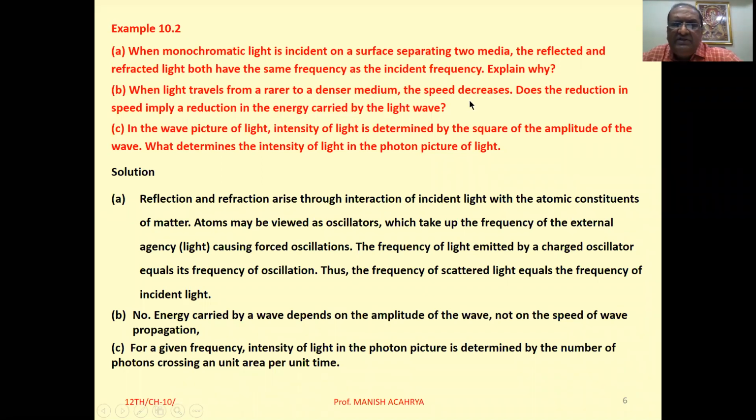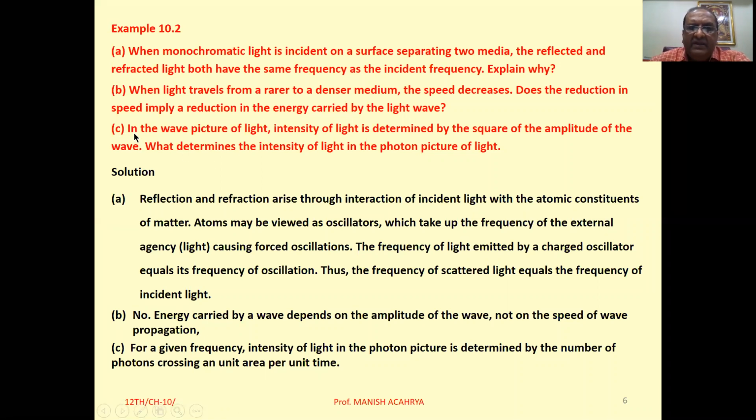Now B. When light travels from a rarer to a denser medium, the speed decreases. Does the reduction in the speed imply the reduction in the energy carried by the light wave? No. When we consider the wave nature of light, the energy depends on the square of the amplitude. Okay, it does not depend on the velocity.